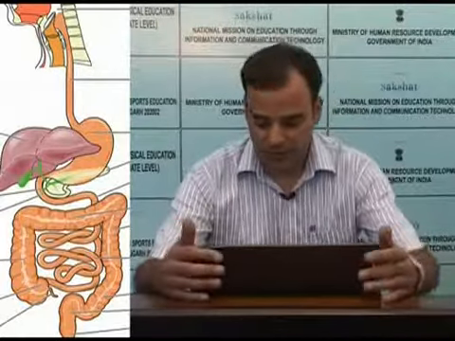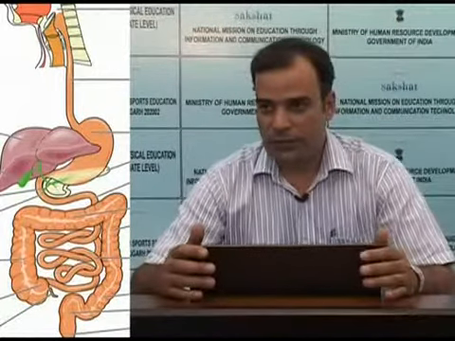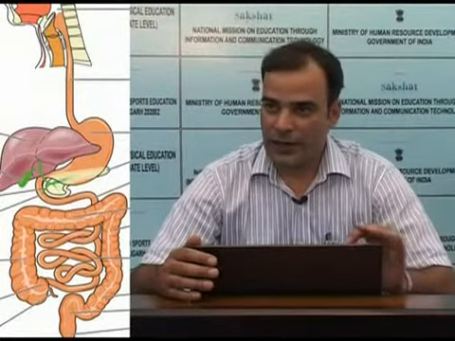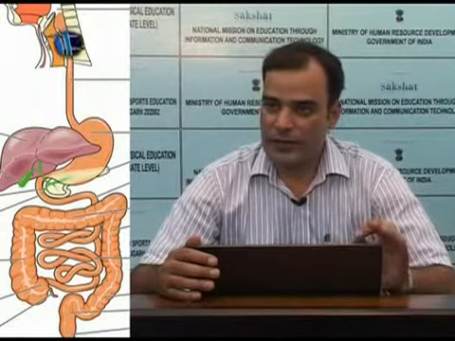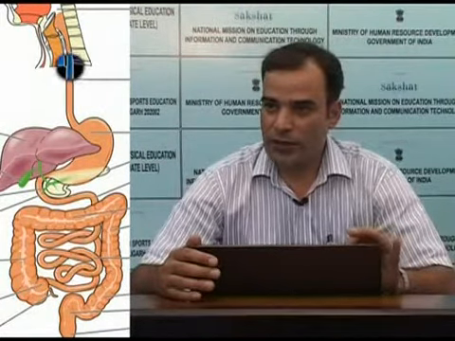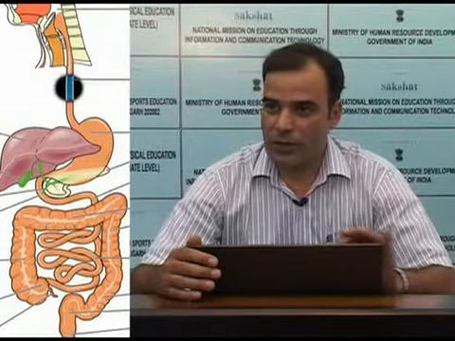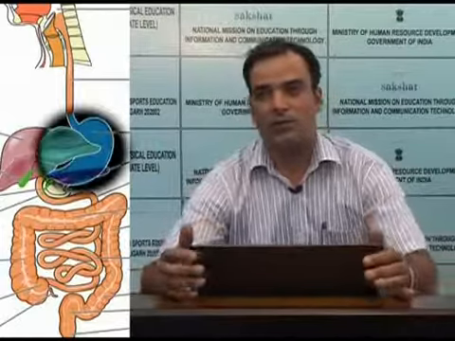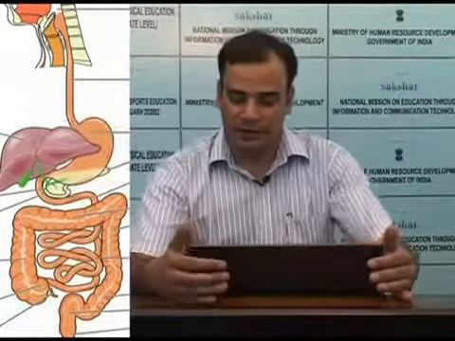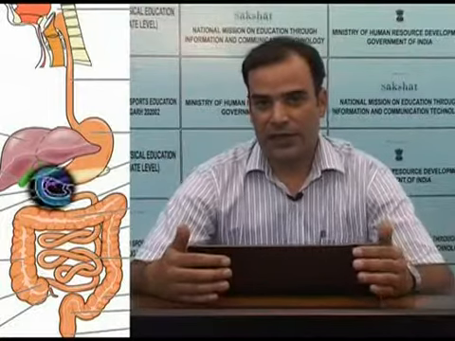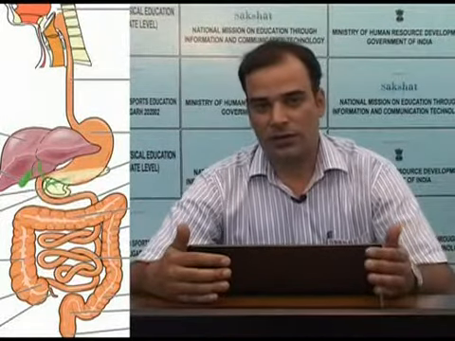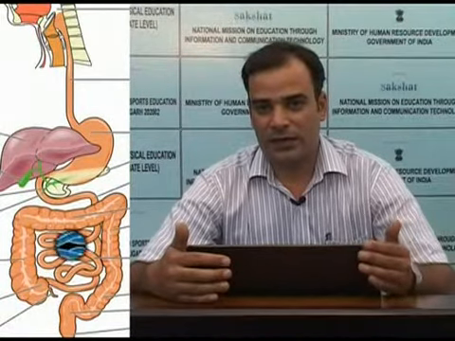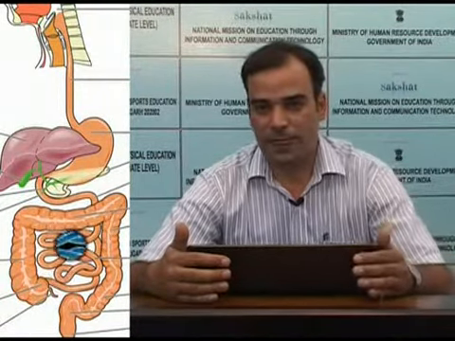In this diagram, you can see the digestive system, the alimentary canal or GIT, a long tube starting at the mouth. After the mouth, you can see a simple tube going down through the thorax into the abdomen, called the esophagus, then the distended bag-like structure called the stomach. After the stomach, the first part of the intestine, which is in an inverted C-shaped form, is called the duodenum. After the duodenum, the coiled portion you can see is the jejunum and ileum.